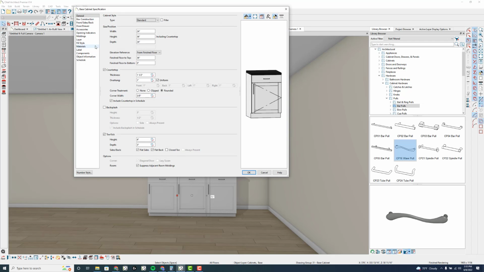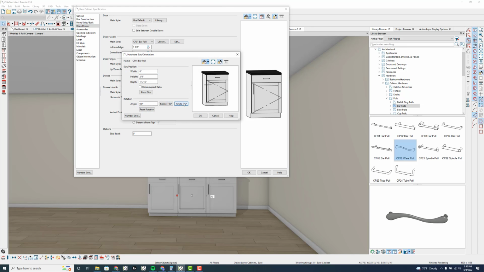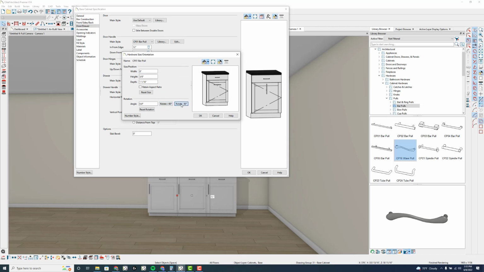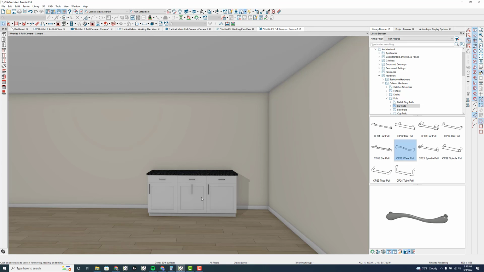When I open this and go into door drawer, edit that and rotate -90, click OK. It is not rotating here. Let's say 12 in from the edge. Rotate. It's not rotating for me there.